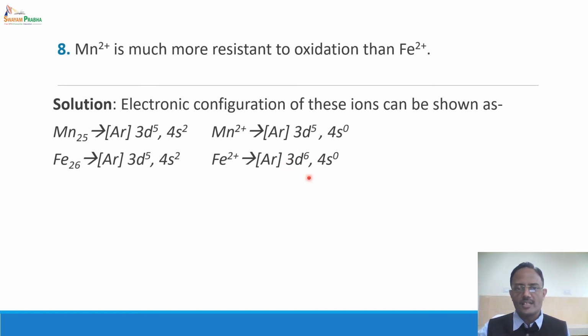Since Fe2+ has 3d6 whereas Mn2+ has 3d5, and 3d5 is extra stable, 3d6 will have a tendency to get converted into extra stable 3d5. Hence Fe2+ will have a tendency to donate one electron. As a result, Mn2+ is more resistant to oxidation, whereas Fe2+ will have a tendency to undergo oxidation, thereby giving the extra stable 3d5 configuration.